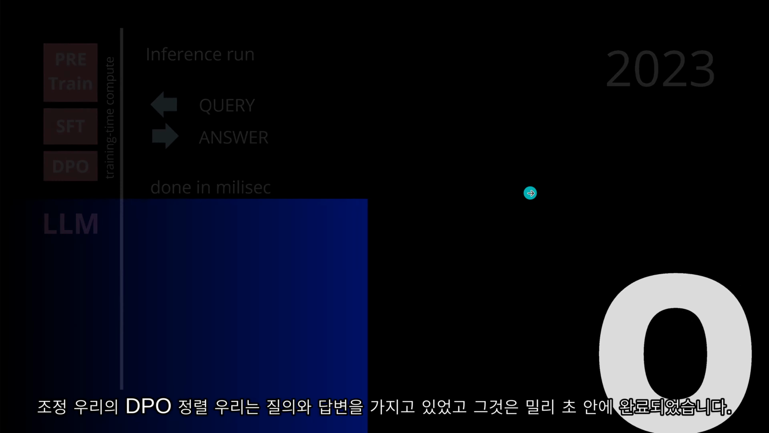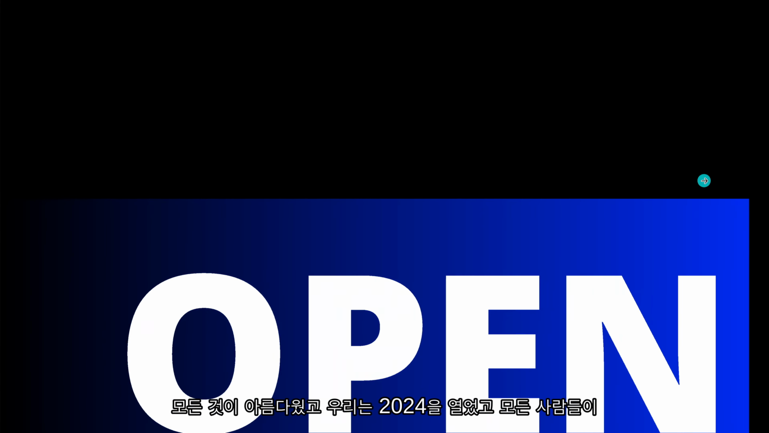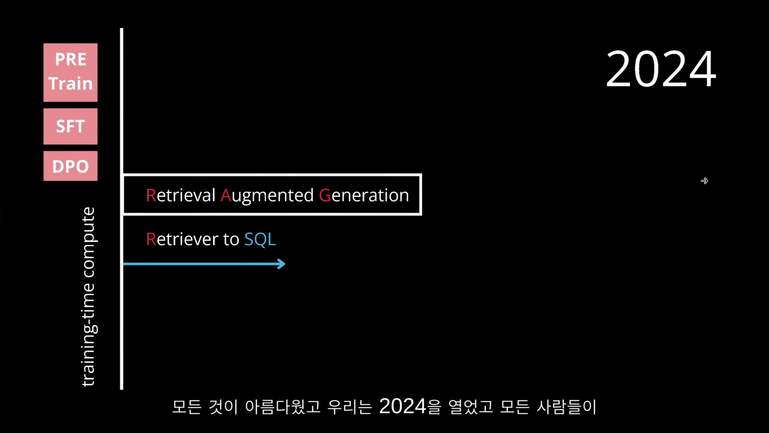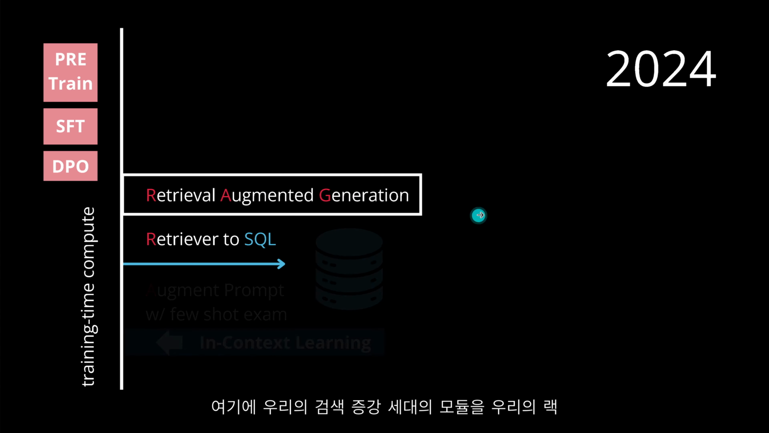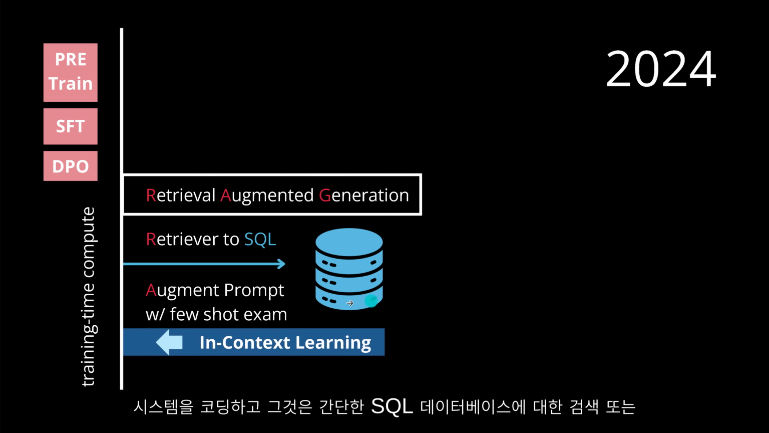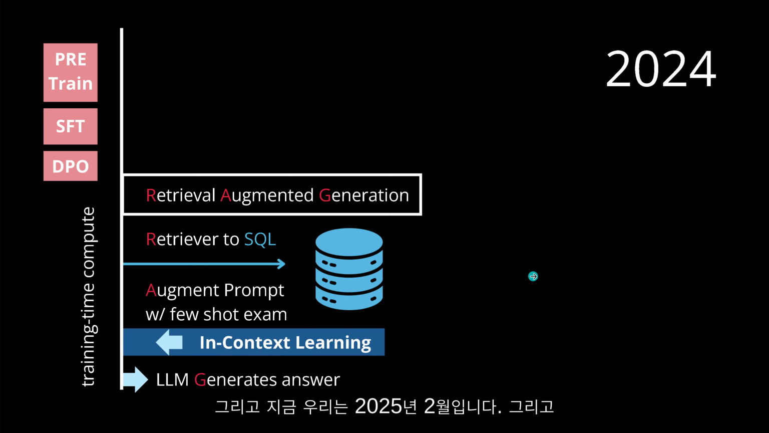Everything was beautiful. And then we opened up 2024, and everybody was coding our retrieval augmented generation modules, our RAG system. And it was simple, a retriever to a SQL database or whatever. Then you get some augmented prompt structure with some few-shot examples in the in-context learning prompt, and you get the reply, the LLM generated an answer, and this was more or less 2024.